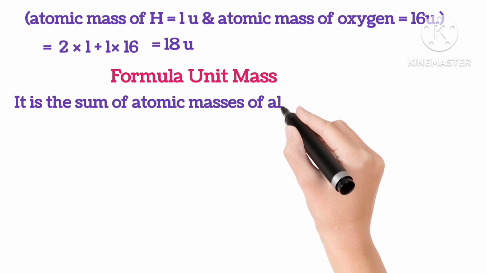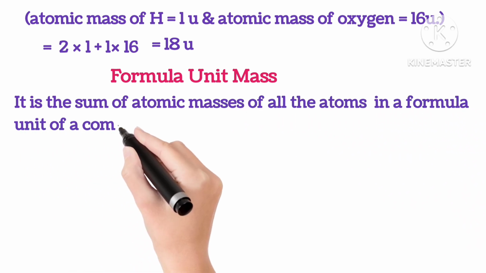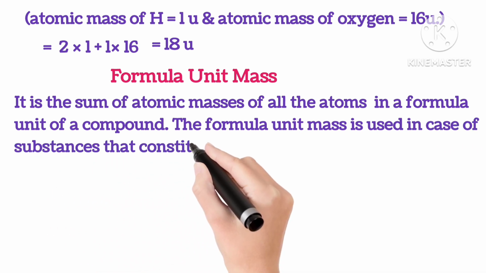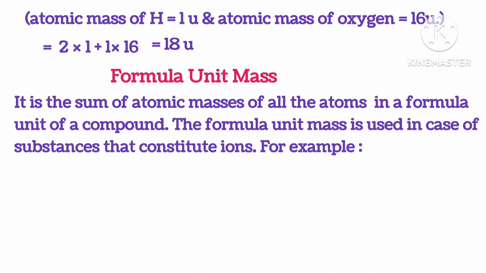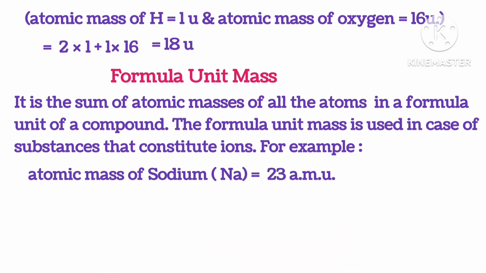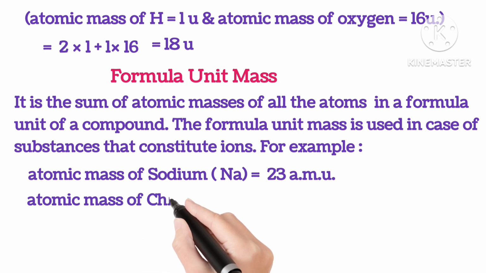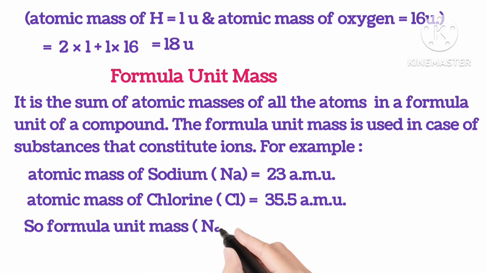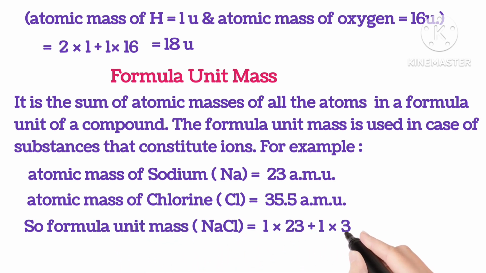Formula unit mass. It is the sum of atomic masses of all the atoms in the formula unit of a compound. The formula unit mass is used in case of substances that consist of ions. For example, atomic mass of sodium is 23 amu, atomic mass of chlorine is 35.5 amu. So the formula unit mass of sodium chloride will be, because both have 1 atom, 1 into 23 plus 1 into 35.5, we get 58.5 units.